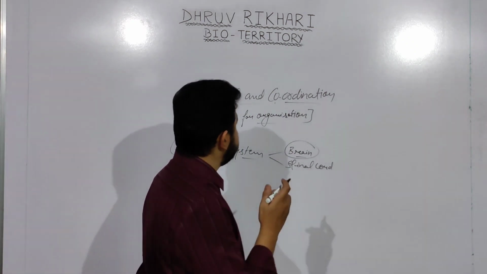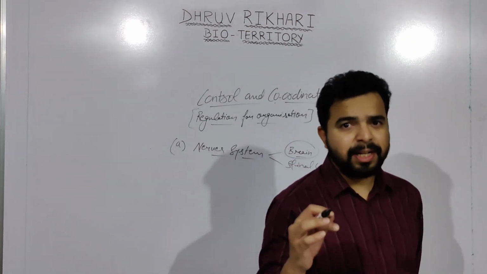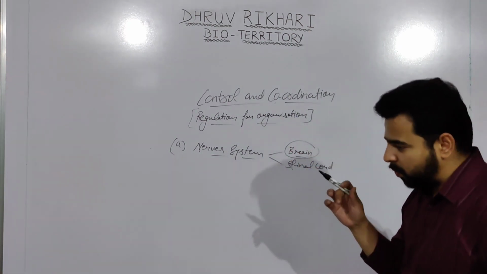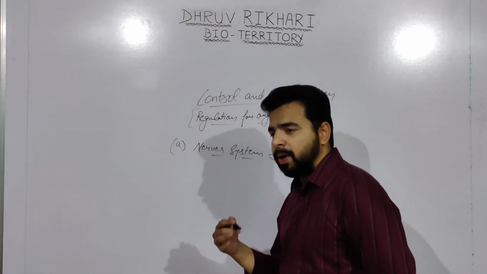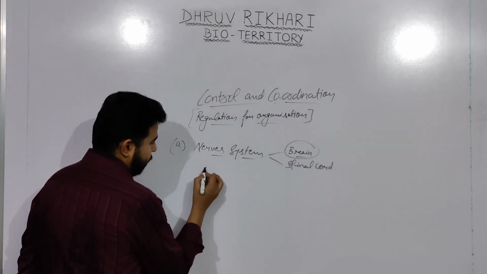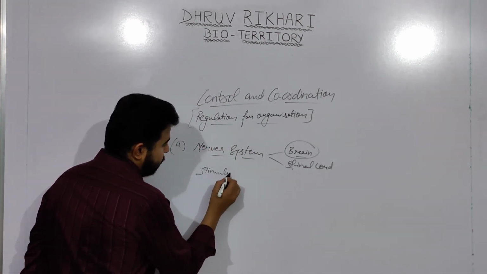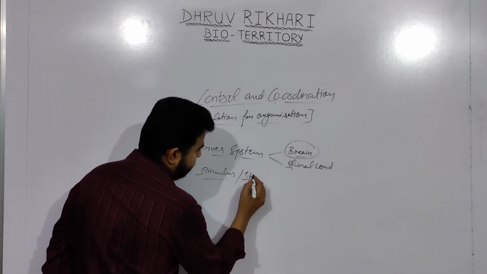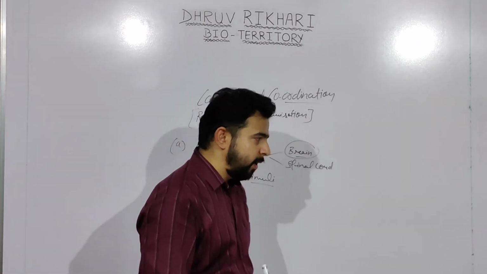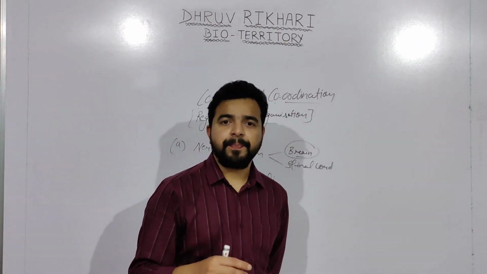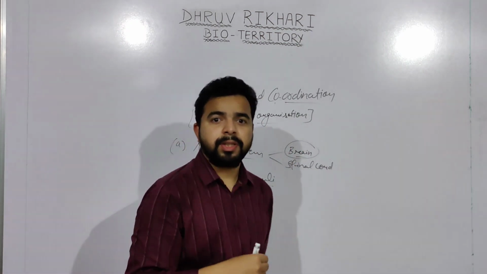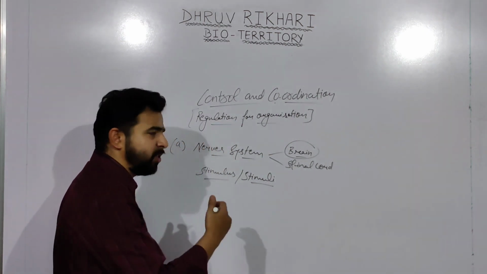So when we discuss control and coordination, we see that they help in the regulation for organization, and what the body is responding to is the stimulus, or stimuli. Stimuli are the external surrounding things, or external agents, towards which our body responds.